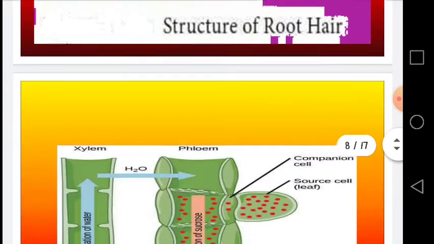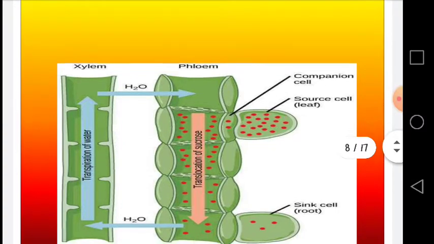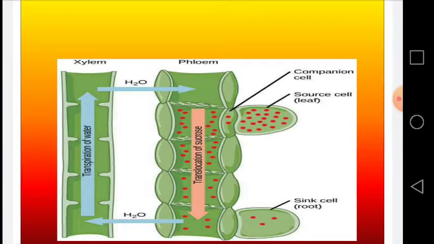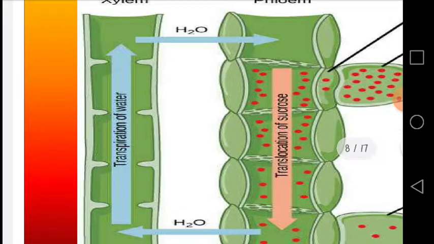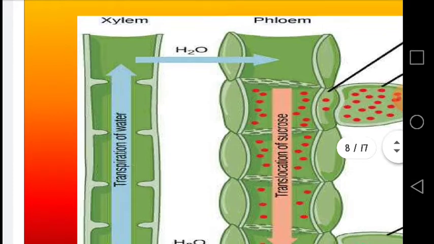So after having this understanding of the root hairs, when the water is absorbed in the root hairs, it moves from the roots towards the stem with the help of very specialized cells, tissues. This is called the xylem, the compound tissues of the plant body. This xylem has a very specialized structure for the transportation of water and minerals, and these xylems are present in the roots, stems, and the leaves.